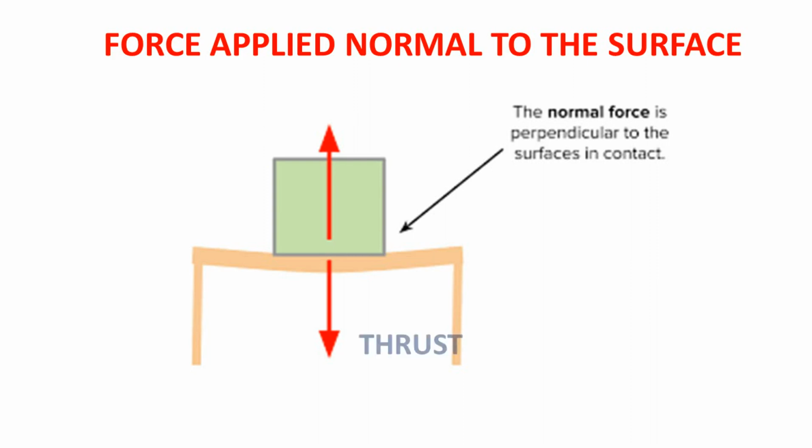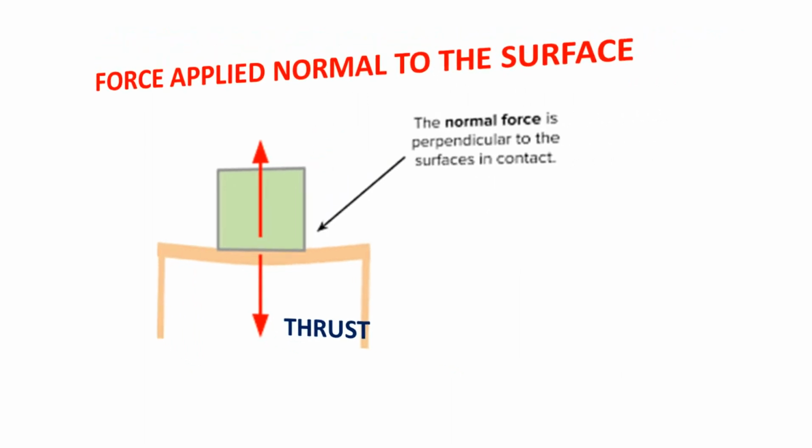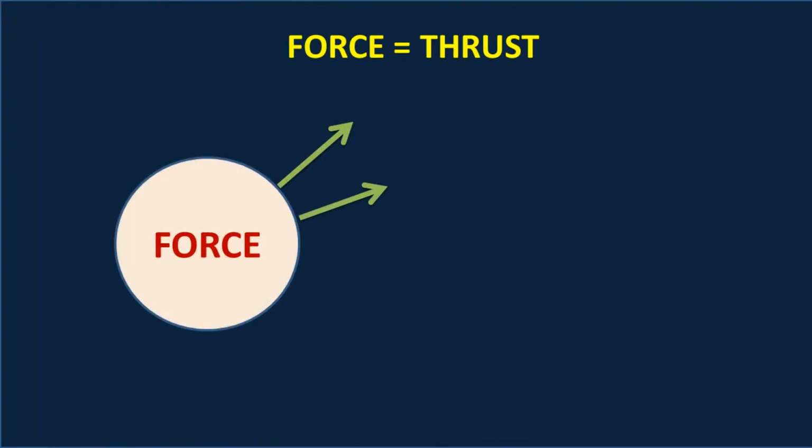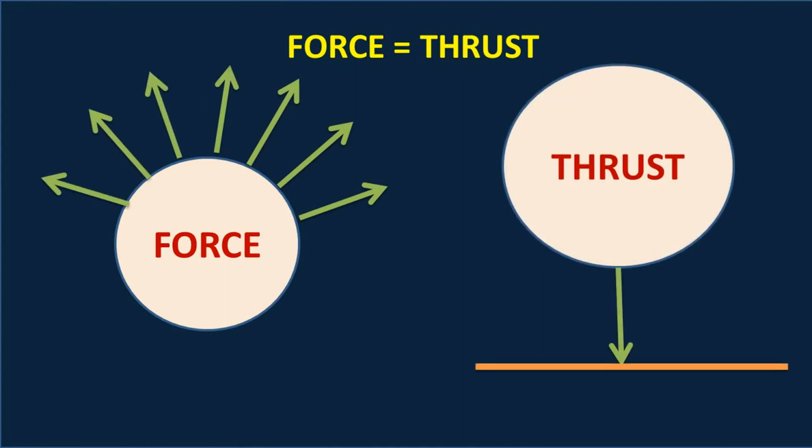So what is thrust? Thrust is a force that is applied in a direction normal to or perpendicular to the surface. So thrust is a new term in place of force. But force can be applied in any direction, and thrust is a force acting normally on a surface.